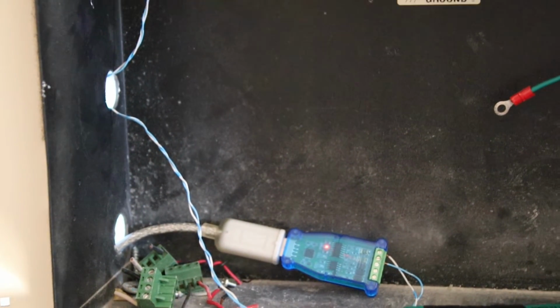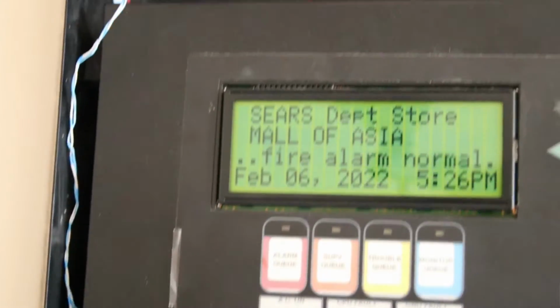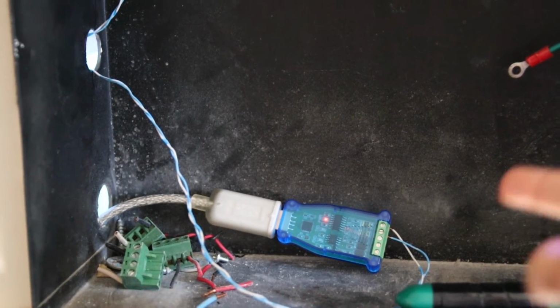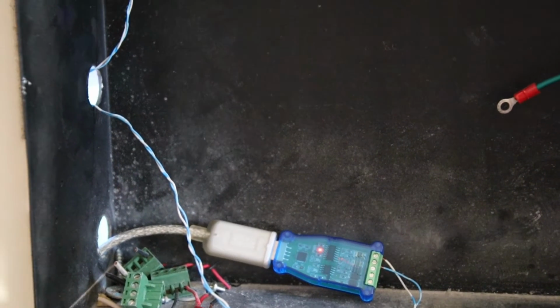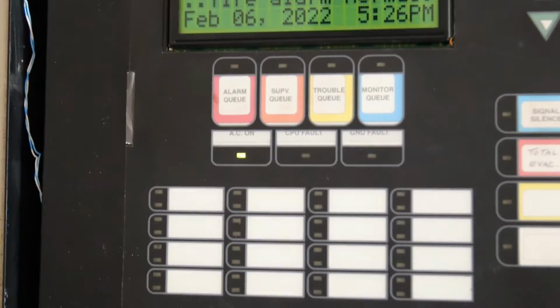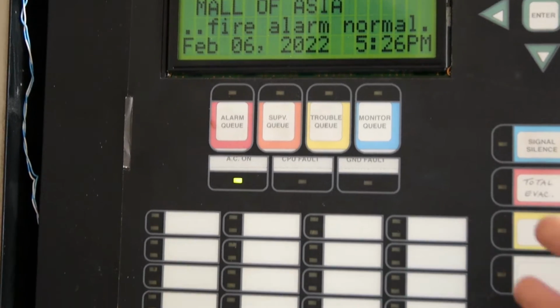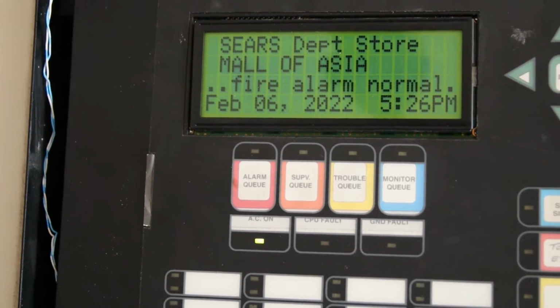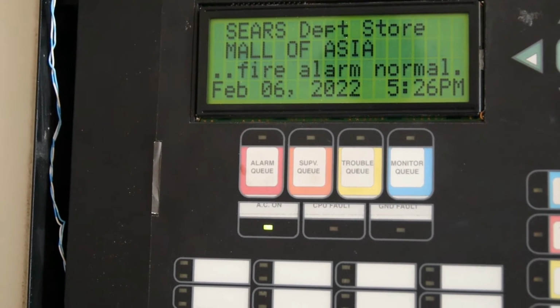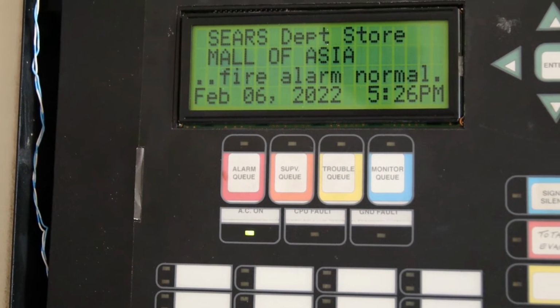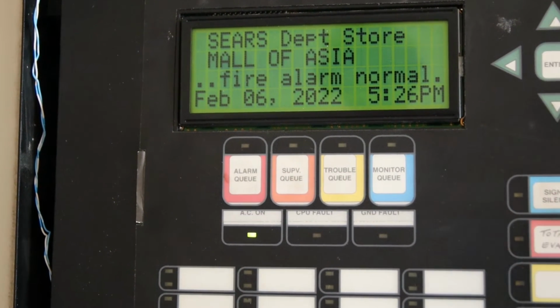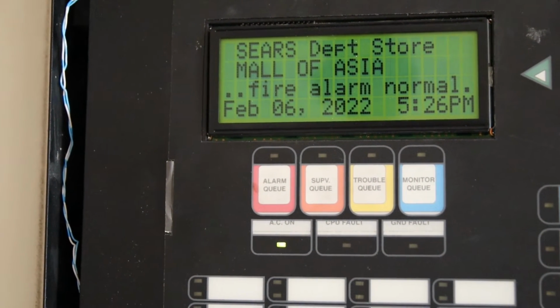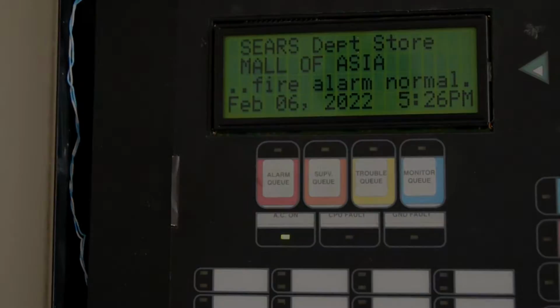To get to where I'm going, I'm using this device which I bought on Amazon, and it's not really expensive. And that's where I want to change Mall of Asia into the new mall, I mean the new owner, which is Mall of America. So we will change it in a few minutes.